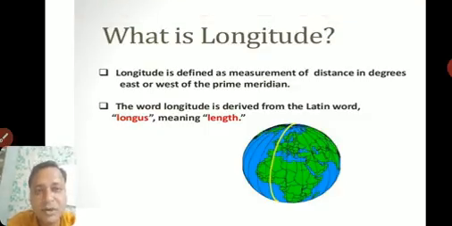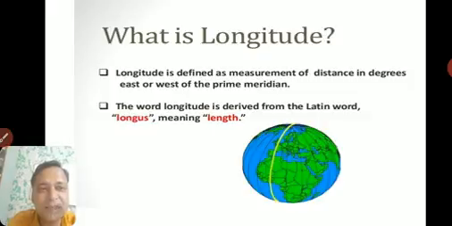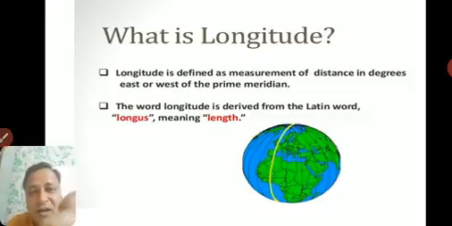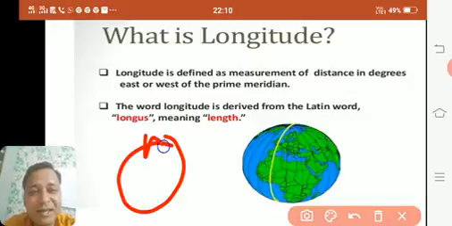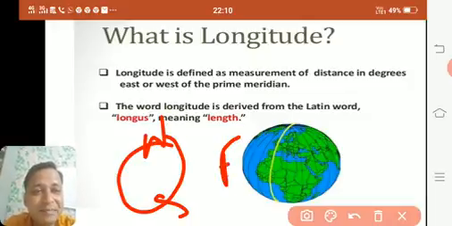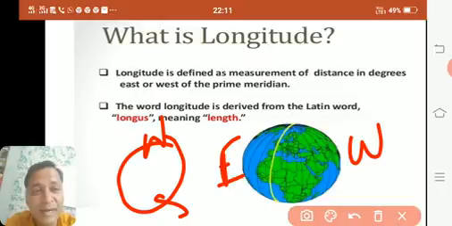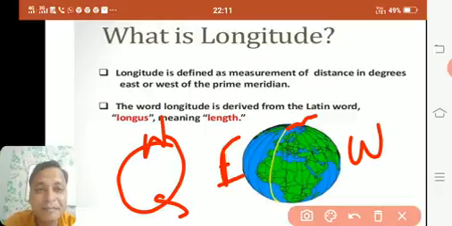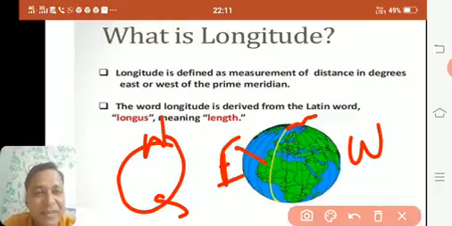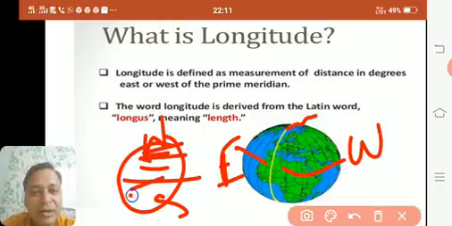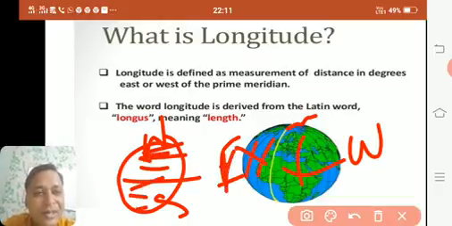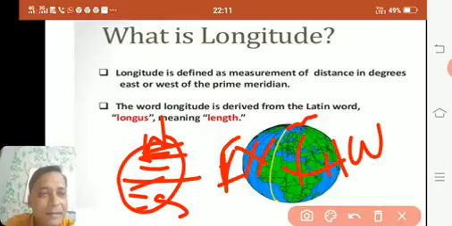Longitudes. What is a longitude? Longitude is defined as the measurement of distance in degrees east or west. What we had seen in latitudes was north and south; here we will see east and west. Like the equator, we have one single line here. Can you see this fluorescent colored line? This is the prime meridian. This goes east and west, while latitudes go north and south. We'll draw it north, we'll draw it south. Here east, here west. Okay, fine.